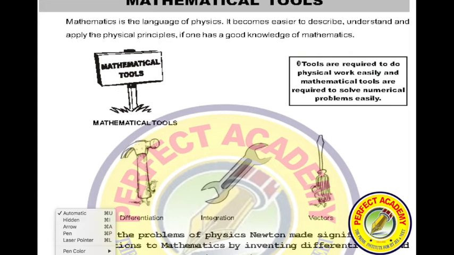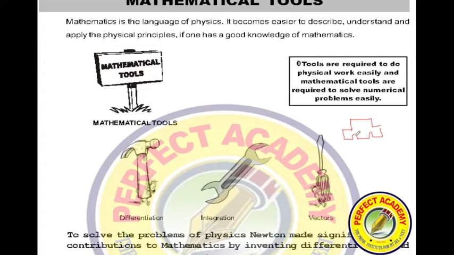If you have seen a garage, or if you have gone to service your two-wheeler or car to a car mechanic, you can see this car mechanic has many tools or many devices, and those tools he uses to correct your car or to service the car.